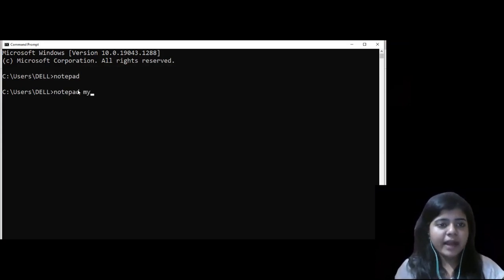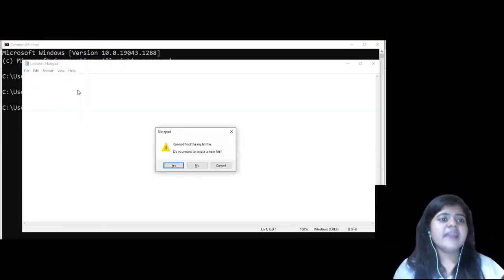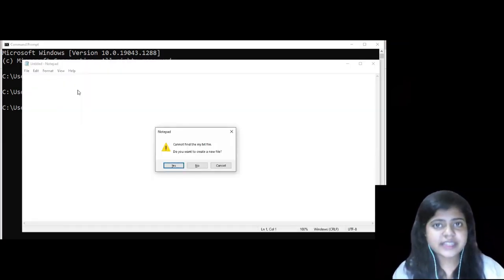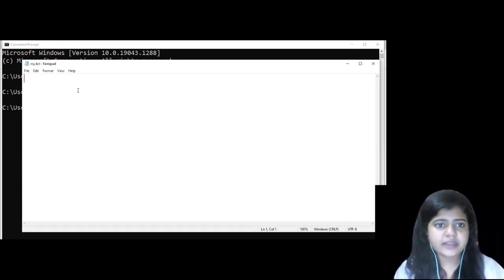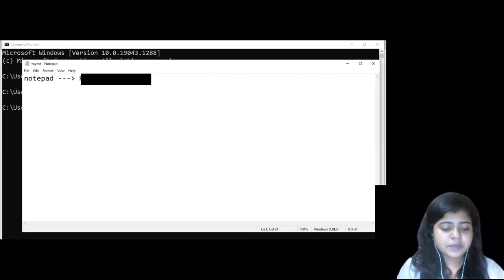So Notepad, and let's suppose my.txt. This my.txt file doesn't exist in this particular location, so Notepad will create this file automatically. So this file is created. So what exactly happened here? Here Notepad is nothing but the program name.